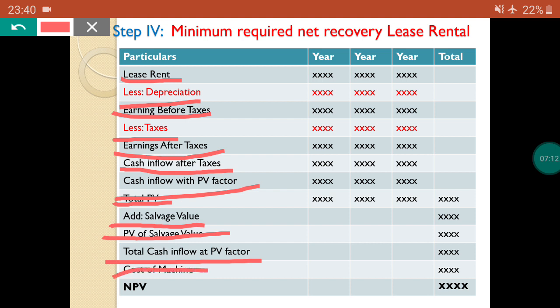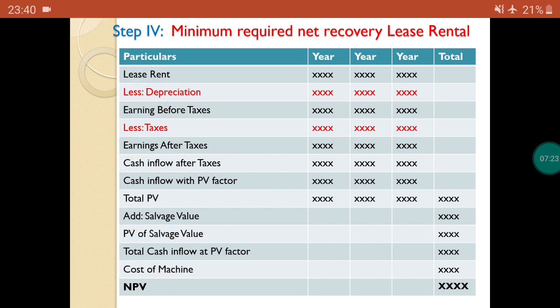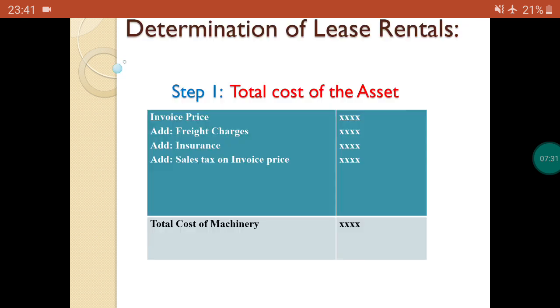It is very important. After that, you can get the NPV, net present value of the machinery. Okay, it is called step number 4. Okay, now we'll discuss, we'll solve the problem step by step. Okay, the step 1 problem we will solve here.